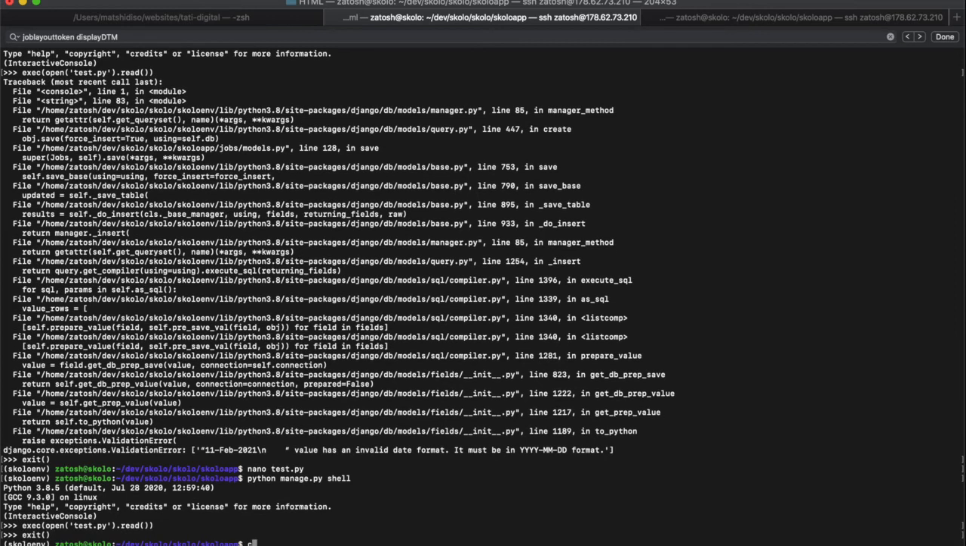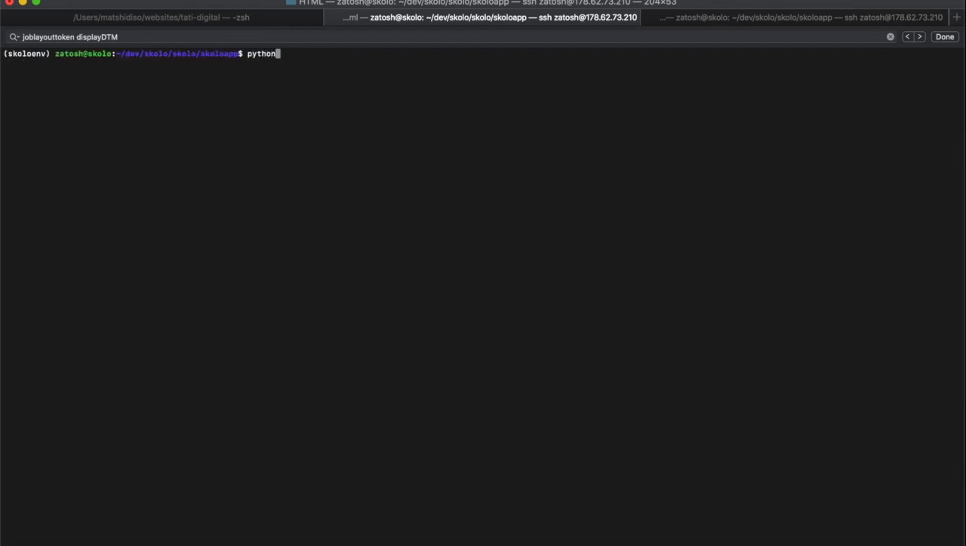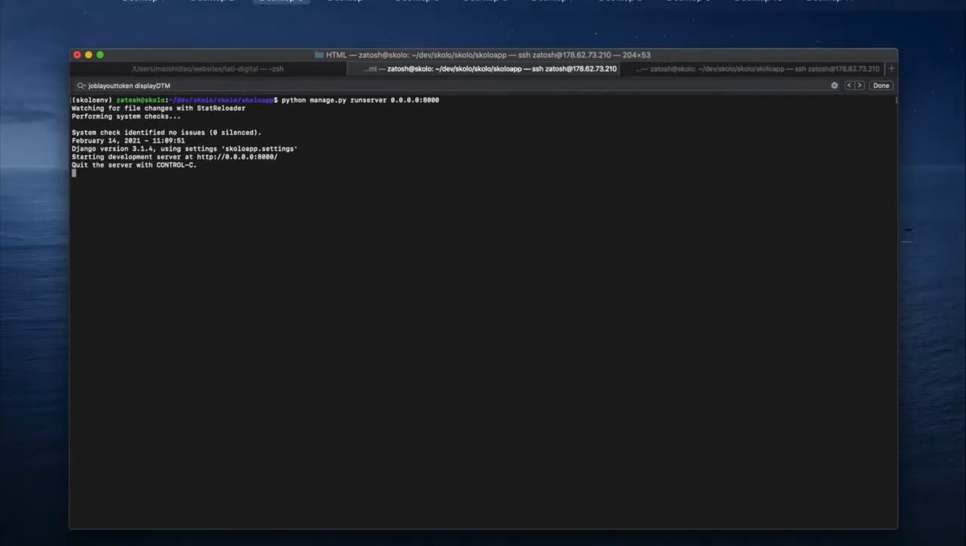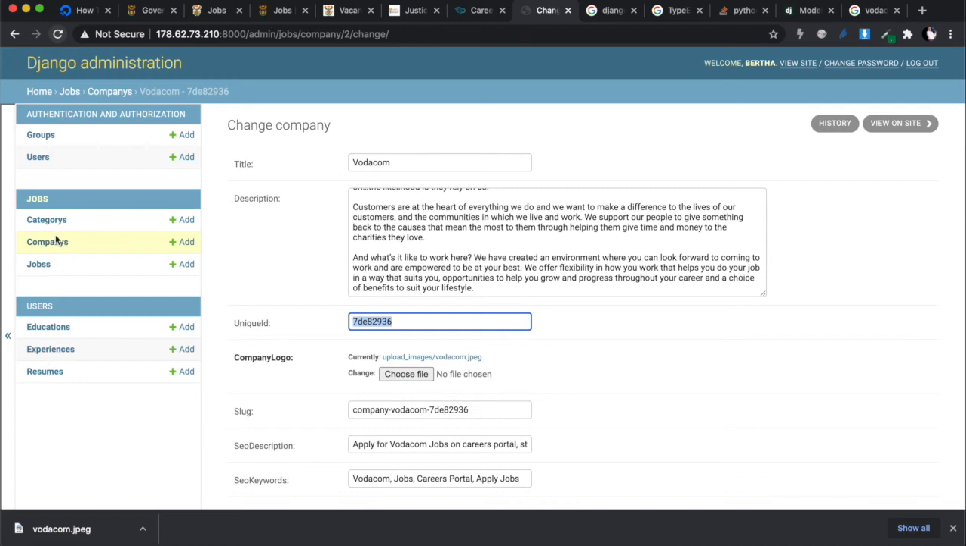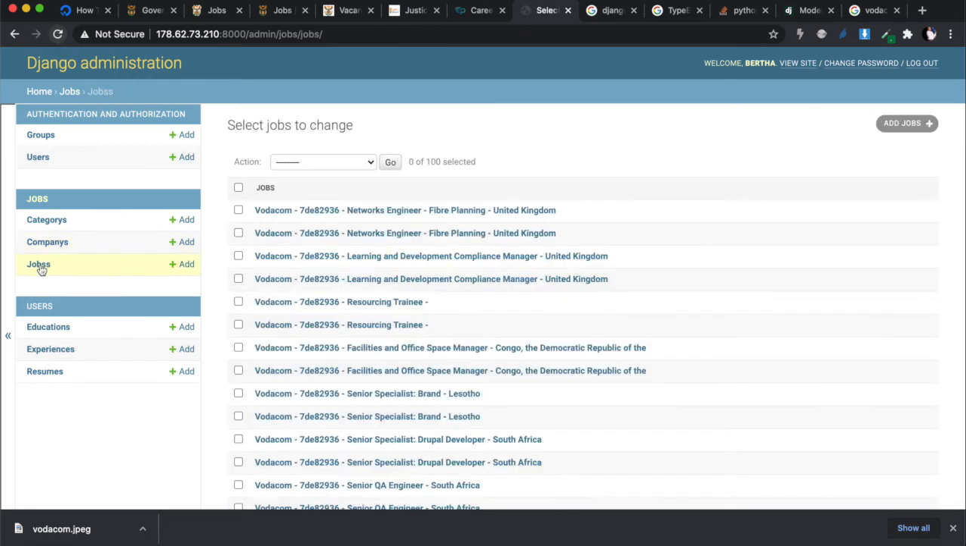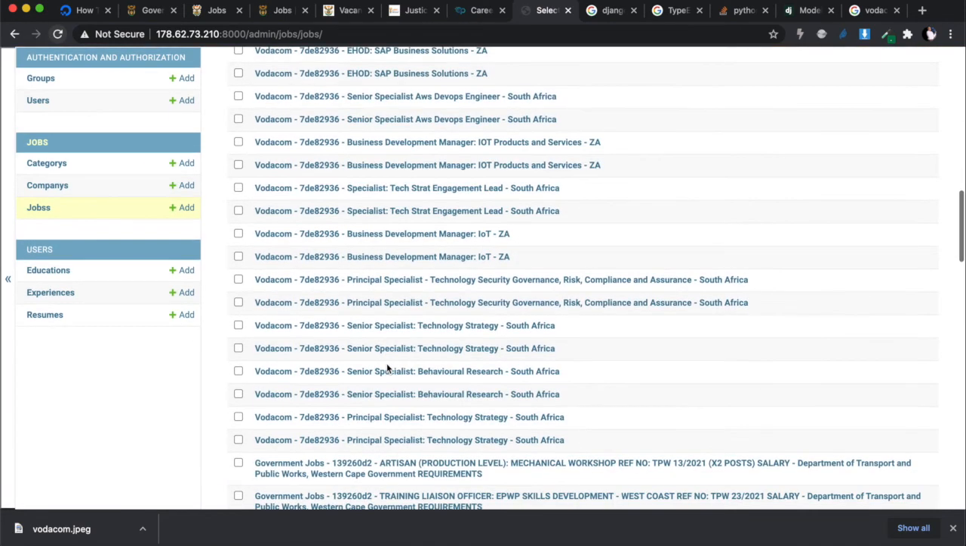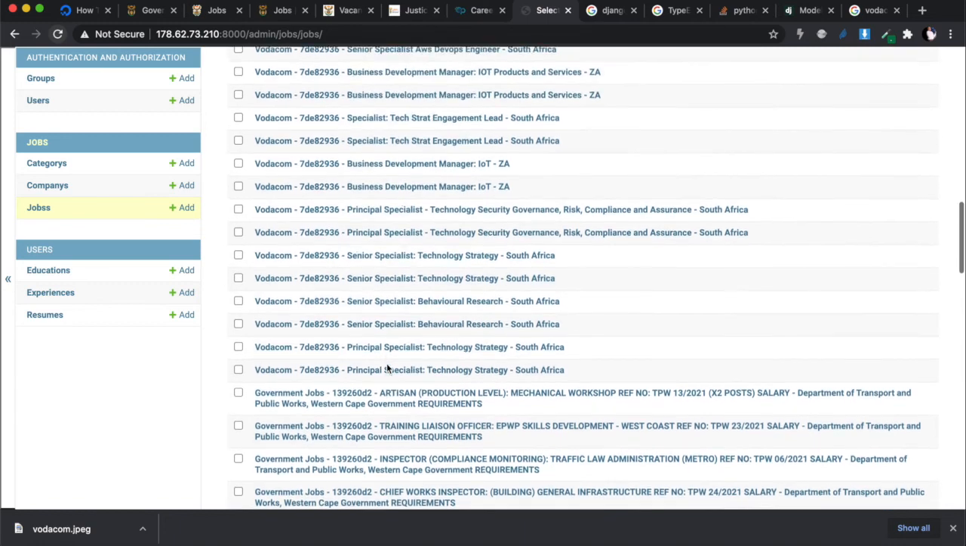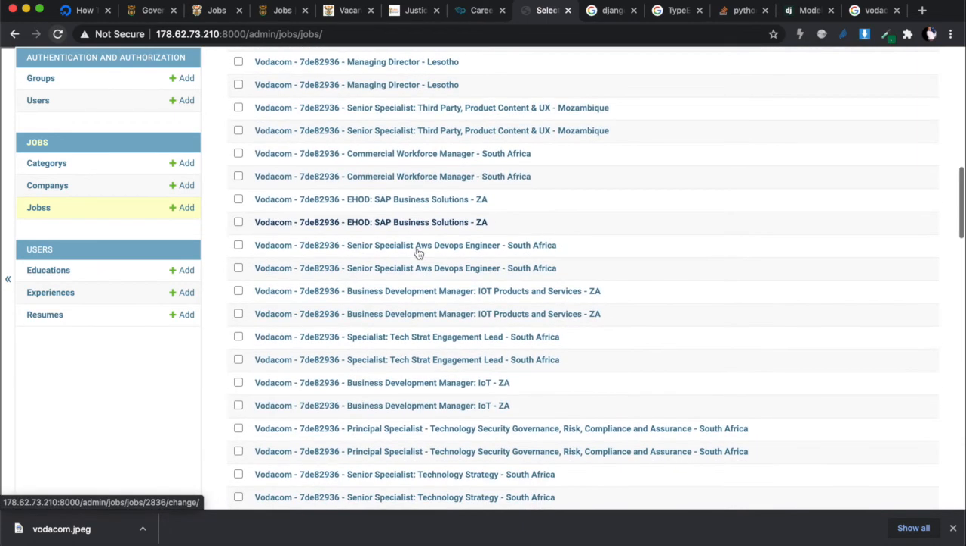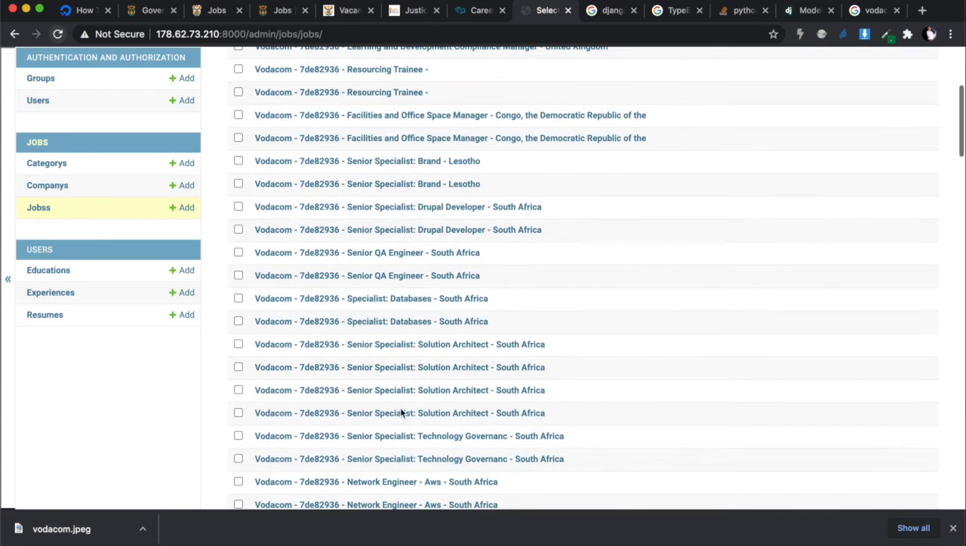All right, and then I'm going to clear this. I'm going to do python manage.py runserver 127.0.0.1:8000, and we are going to go back into our jobs databases, and so these are all the Vodacom jobs. All right, a senior specialist. So these are all the business development manager. Why does it look like the jobs were entered twice? So it looks like every single job was entered twice.